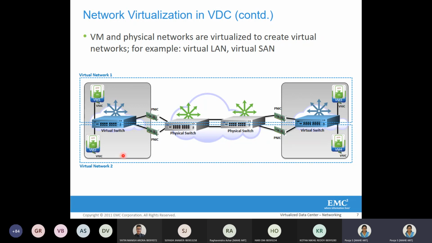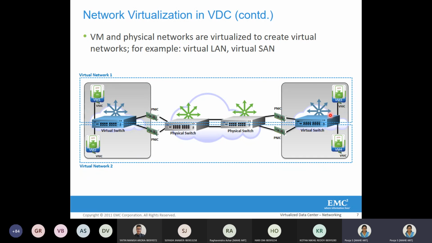So we can see here, this is one single physical server, this is another single physical server, and these two physical servers are interconnected using two physical switches. So this forms one physical network. This single physical server is hosting two virtual machines. There is one virtual switch, meaning the VM network, and it is connected via virtual NIC here. This is also connected via virtual NIC, and this physical server is connected to the physical network, that is the physical switch, via the physical NIC.